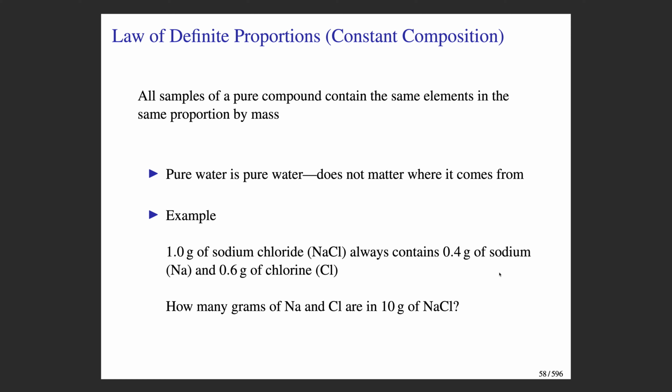And you can do things like scale that up. So if 1 gram of sodium chloride produces 0.4 grams and 0.6 grams of sodium and chlorine respectively, how many grams of sodium and chlorine would you get out of 10 grams of sodium chloride? Well, you can simply multiply these numbers by 10. So 10 grams of sodium chloride would give you 4 grams of sodium and 6 grams of chlorine. Okay, so these ideas illustrate the law of definite proportions.